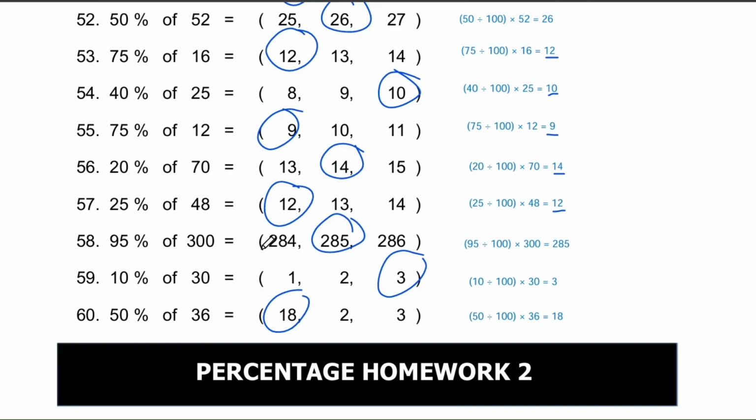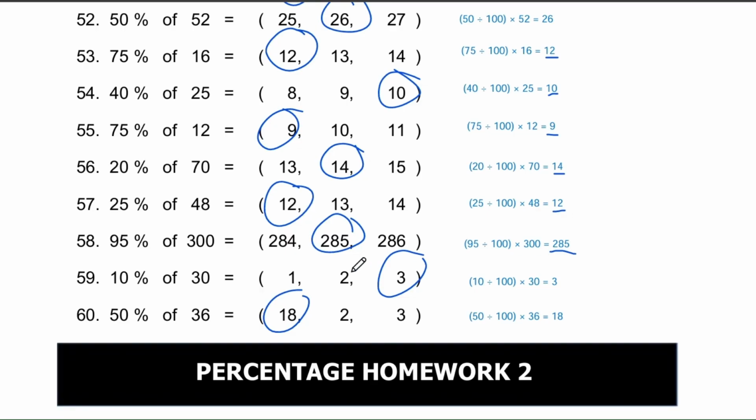Question number 58. What is 95% of 300? Your choices are 284, 285, or 286. The correct answer here is 285. So 95% means 95 out of every 100 parts of a number. To calculate this, we can divide 95 by 100 and then multiply by 300 to get the answer, which is 285.